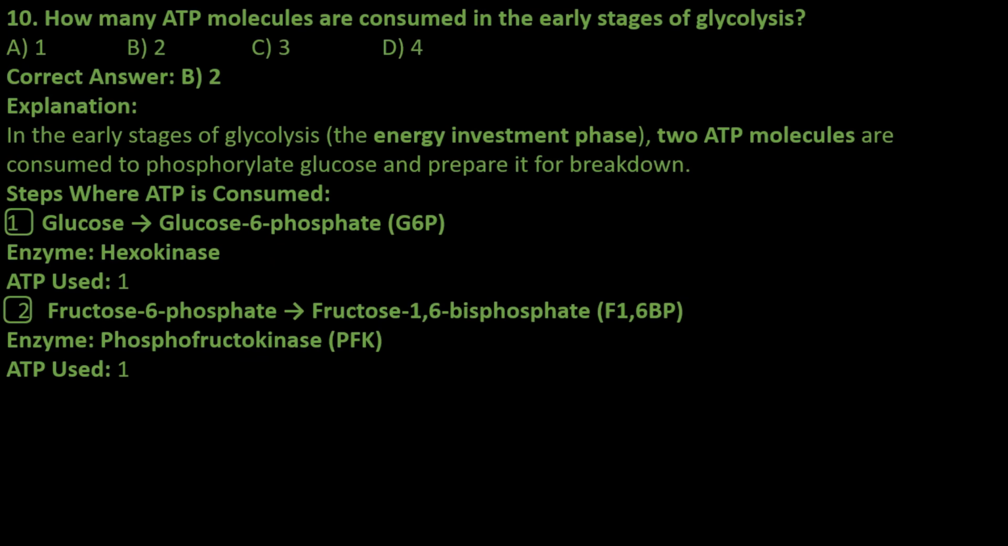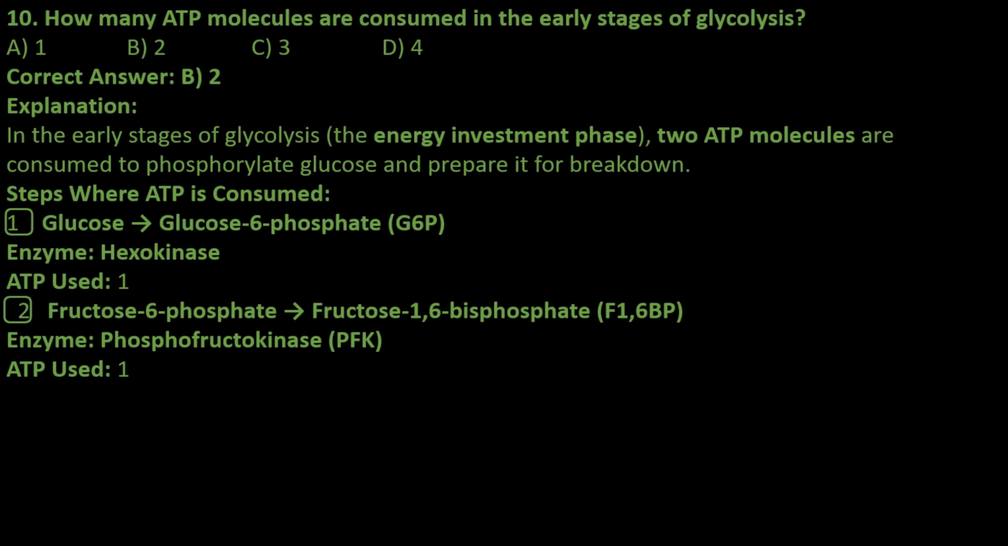Question 10. How many ATP molecules are consumed in the early stages of glycolysis? A. 1. B. 2. C. 3. D. 4. Correct answer, B. 2. Explanation: in the early stages of glycolysis, the energy investment phase, 2 ATP molecules are consumed to phosphorylate glucose and prepare it for breakdown.